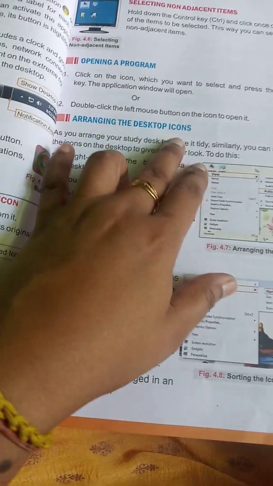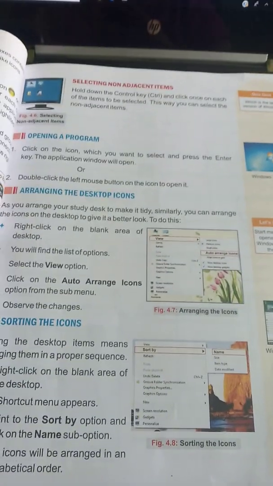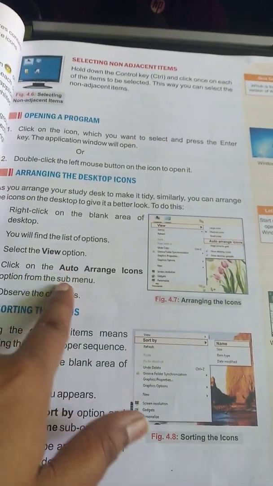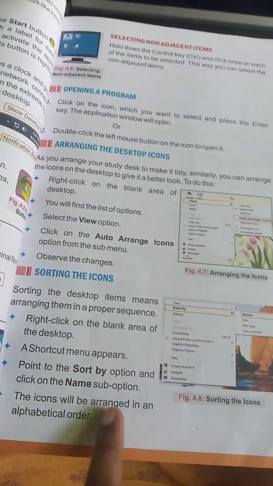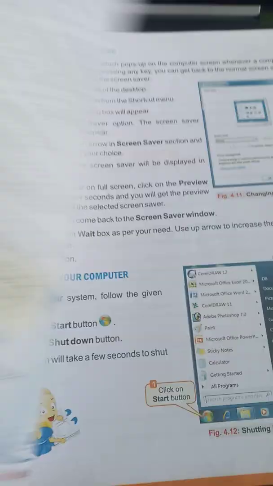Now, next, come to page number 34. So you understand how to arrange the desktop icons. We'll do the right click, then we select view, then we select auto arrange icons. When we have to do the sorting, right click, we will select sort by name. It will be arranged alphabetically.